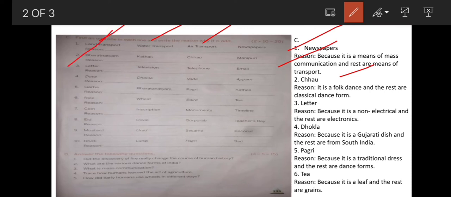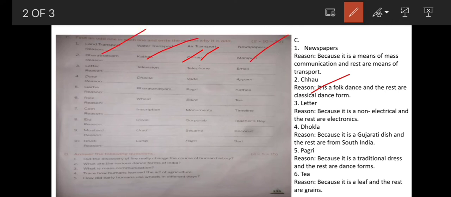2. Bharatnatyam, Kathak, Chow, Manipuri. What is the answer? The answer is Chow. What is the reason Chow is different from all the other three? Because Chow is a folk dance and the rest, that is Bharatnatyam, Kathak, Manipuri, these are classical dances. So what is the difference between folk dance and classical dance?